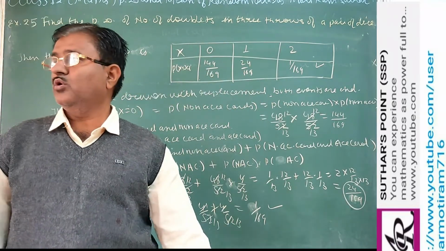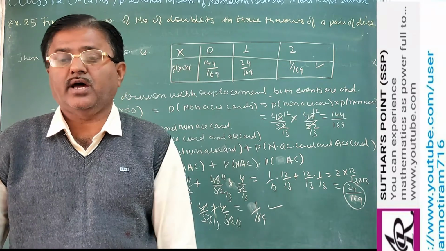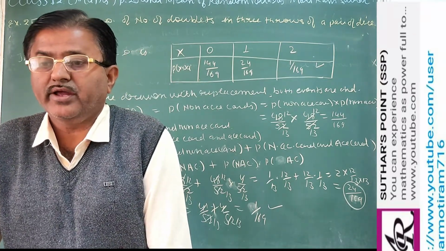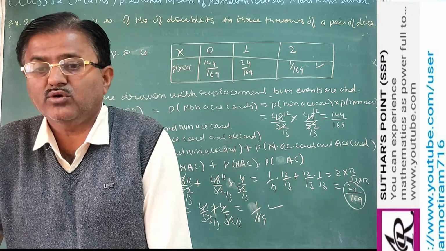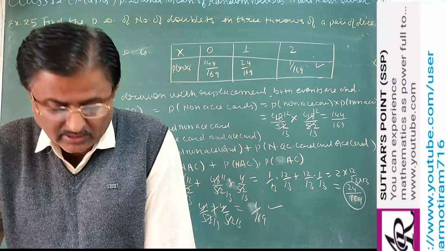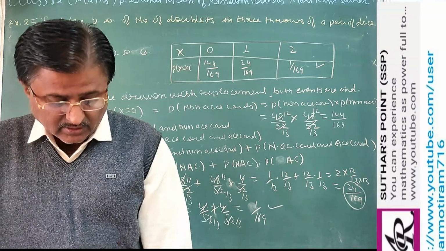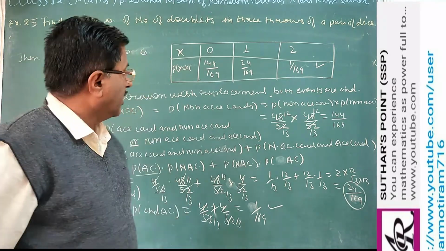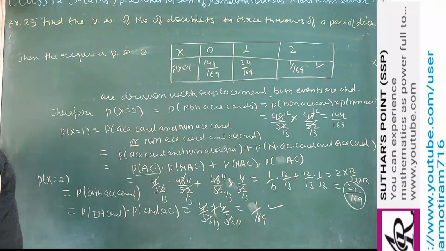It means when we are throwing a pair of dice 3 times. Pair of dice means 2 dice we are taking together and we are throwing both dice 3 times. Then what is the distribution of the number of doublets? So that we want to find.